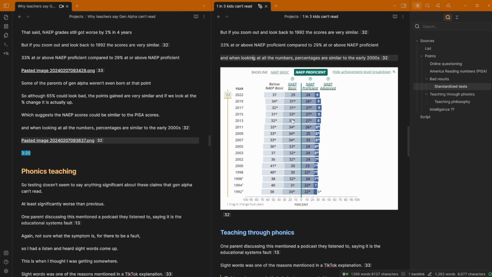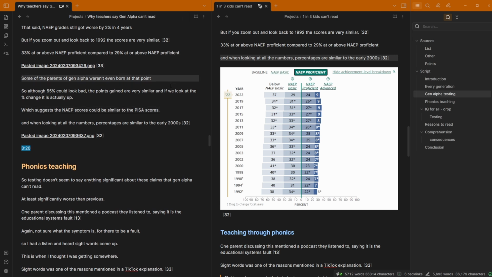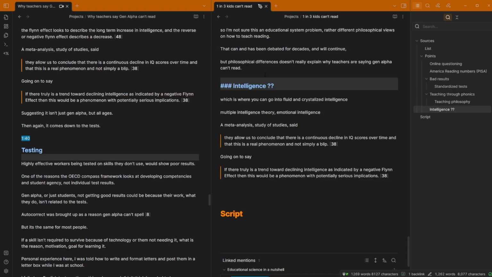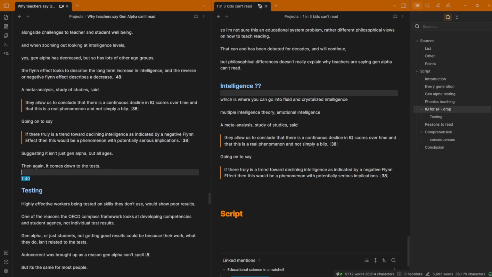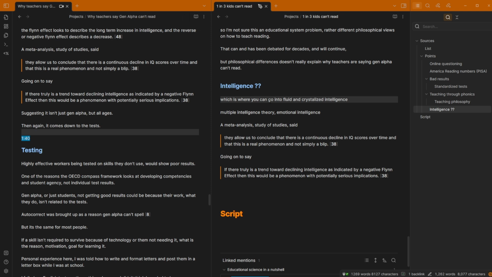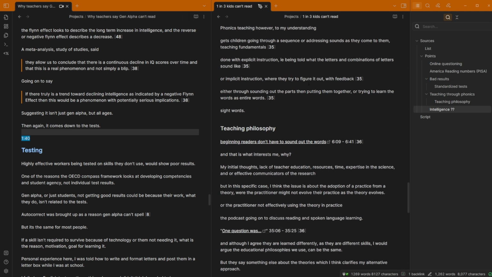I could bring the editor into Obsidian, but they don't want to see all of my other references and sources and stuff that's going on, so I just export it with a Control-Shift-P hotkey. For those curious, I have question marks on this heading because I'm not entirely sure I want to put an intelligence section inside of the article, even though it's in the video. The video, I think, makes sense in the story to talk about intelligence because of the narrative about all of the other stuff that's going on, but I'm not sure it would suit this article.